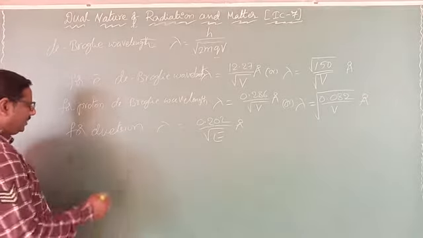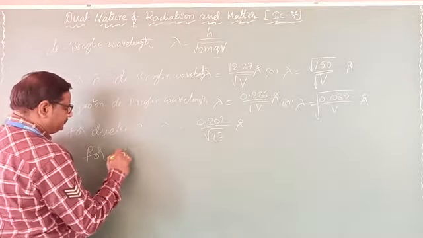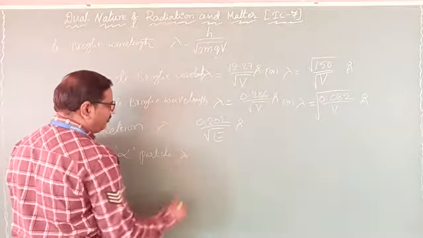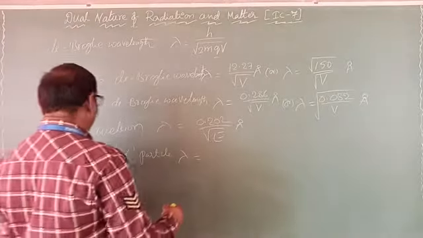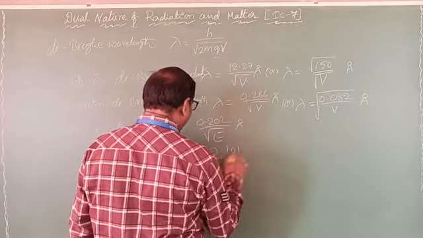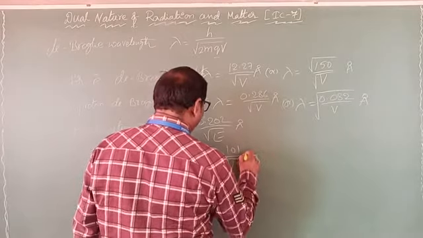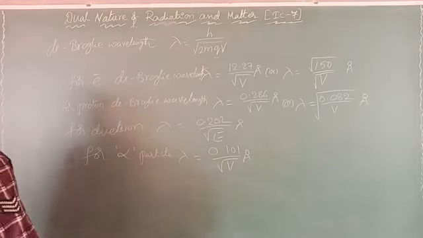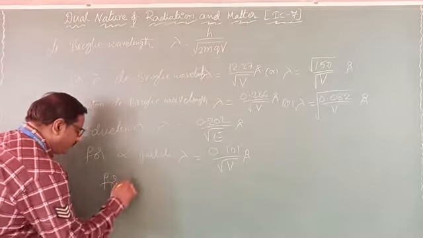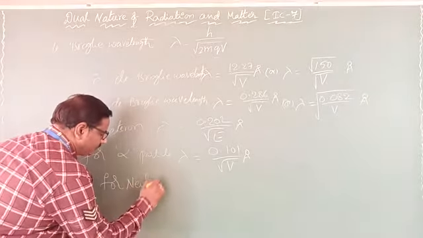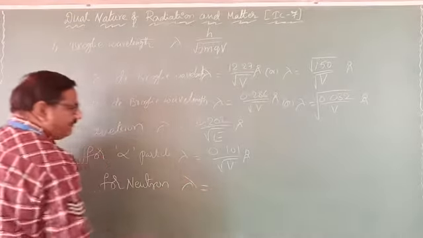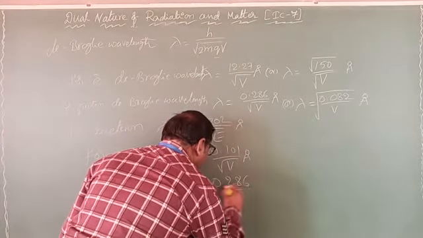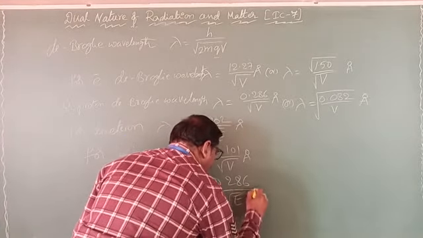For an alpha particle, the wavelength will be lambda equal to 0.101 by root potential, in angstroms. One by one, for a neutron, in terms of energy, the wavelength lambda equals 0.286 by root E angstroms.